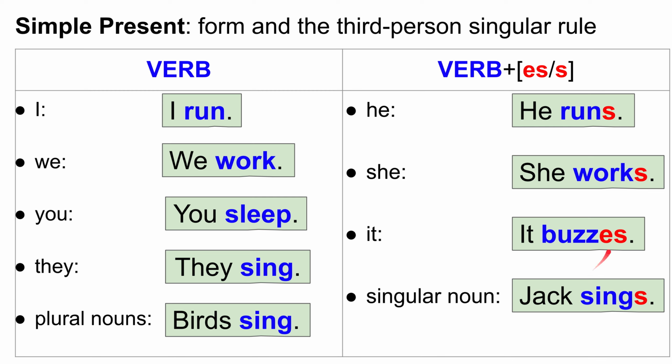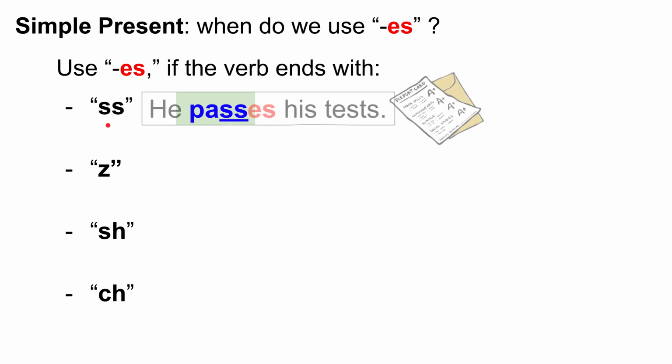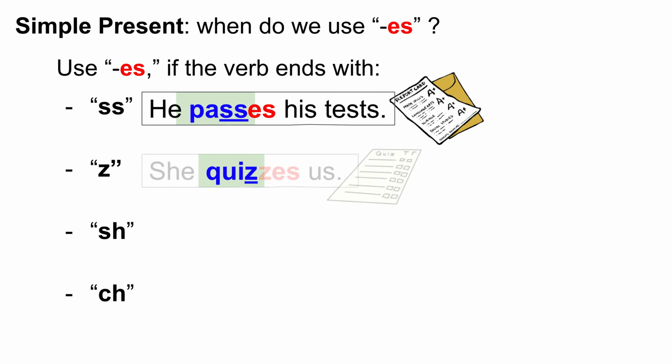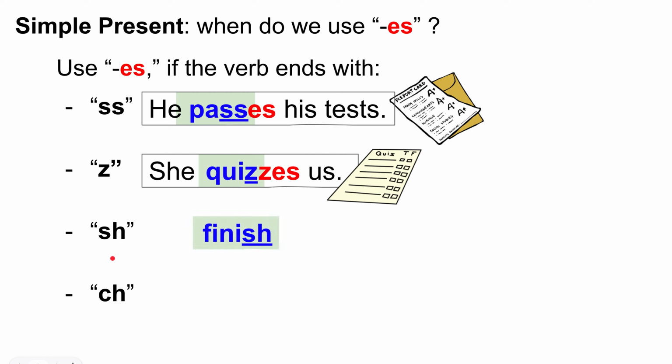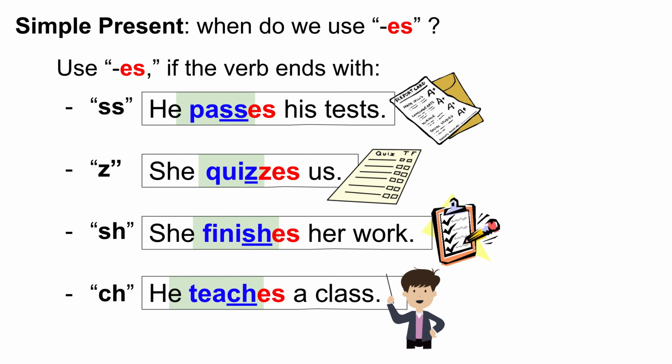Now, sometimes we add ES and sometimes we add S. So, when do we add ES? Well, we use ES if the verb ends with an S, such as I pass the test, he passes his test. Z, such as quiz, I quiz you, she quizzes us. Sh, I finish, she finishes her work. Ch, I teach, he teaches a class.